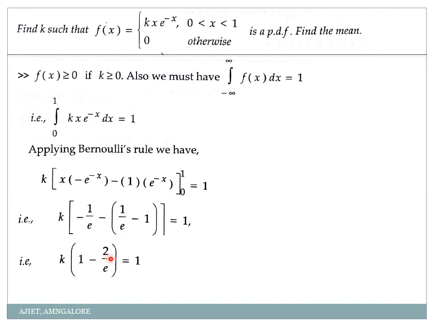So what will be my k value now? See my dear students, I am repeating again. Till here it is okay, but in the next step you have to be very careful. What is k? It is 1 by 1 minus 2 by e, or you take this e as LCM, so it will become e minus 2 whole divided by e. So e minus 2 whole divided by e equals 1, or k is equal to, that e will go to the other side, e divided by e minus 2.